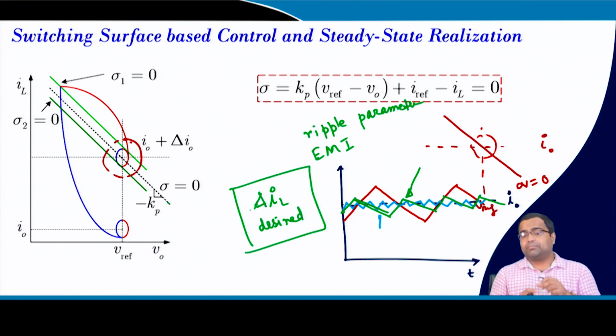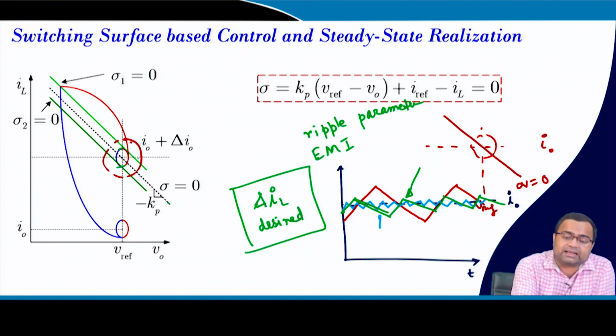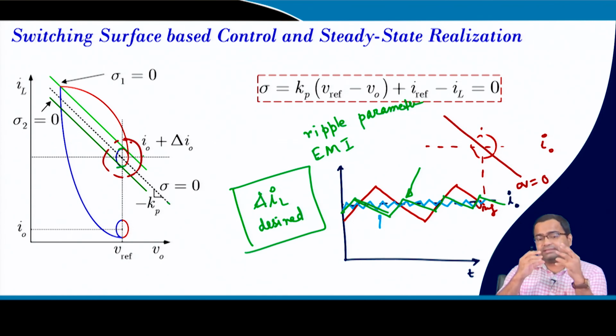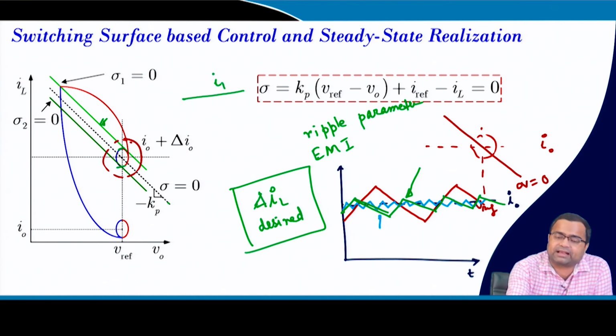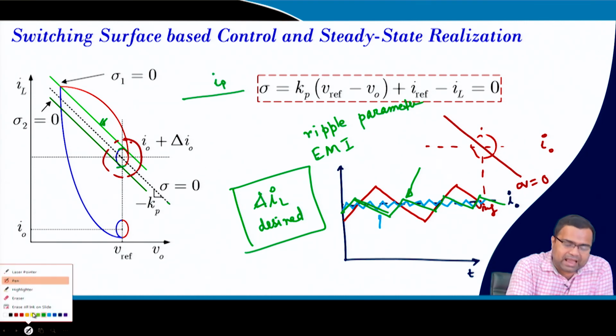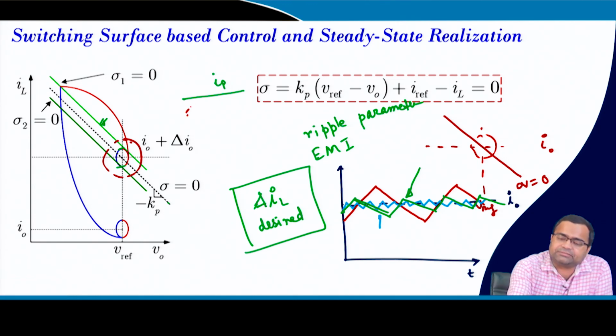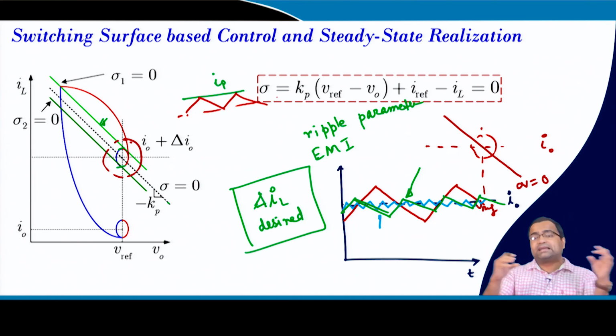But how can we incorporate such a desired current ripple here? That means I want to implement this switching surface, but we cannot implement a perfect switching surface for this operation. So, one way is to use the top surface, that means we add some delta, the green one, to my peak current, and the bottom side of the ripple current will be decided by my pulse width modulator time period.